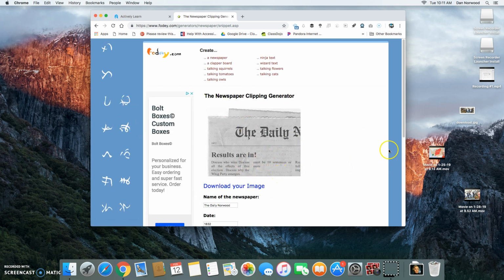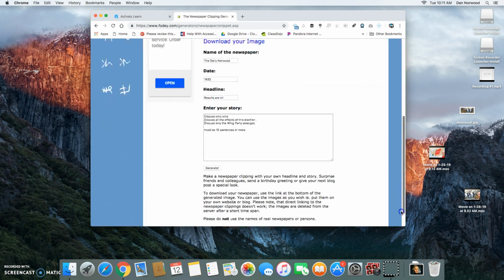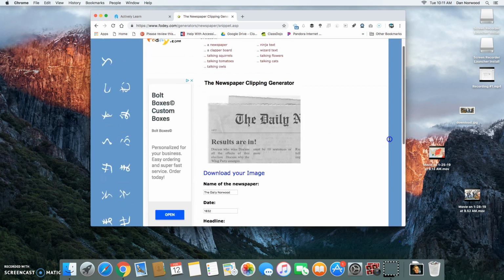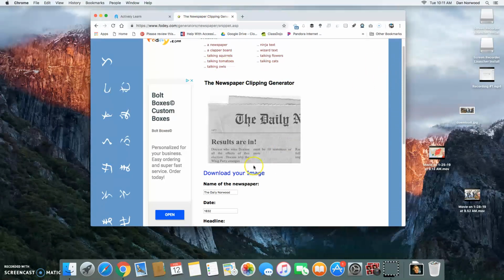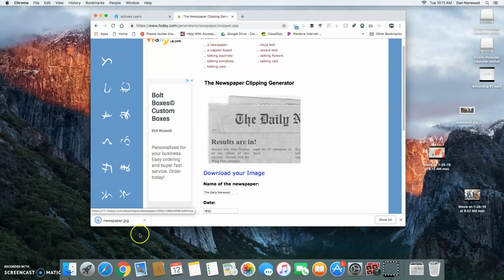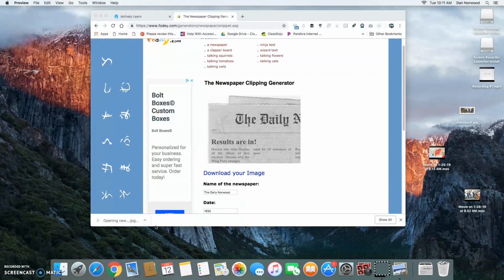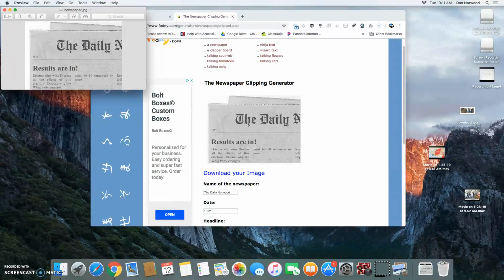Okay, then you're going to go down to generate. From here, I can grab this image by going to share image. If not, I can go to download image. If you download your image, that could be another way to go about this. And then at that point, there's my newspaper article.